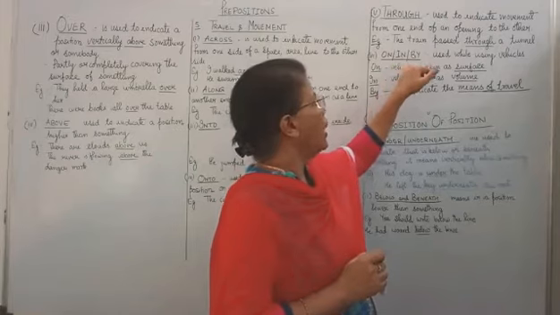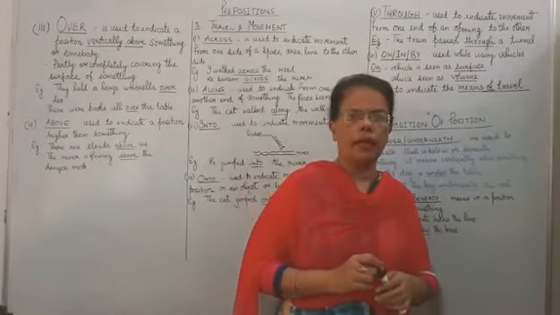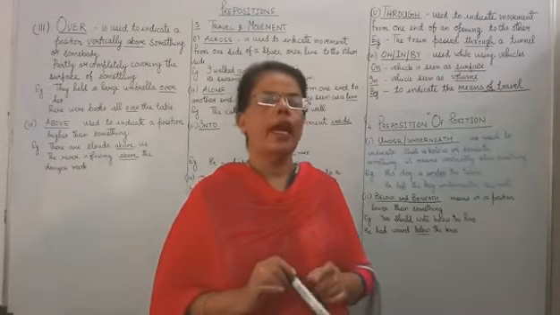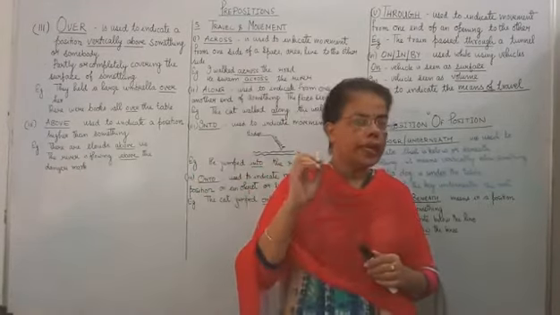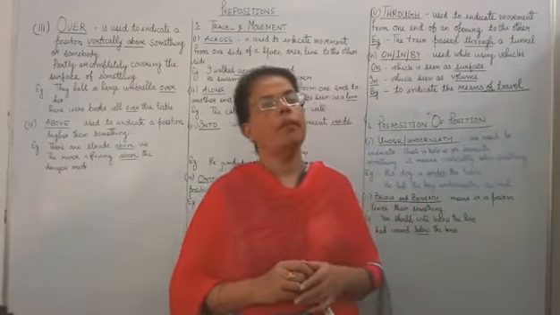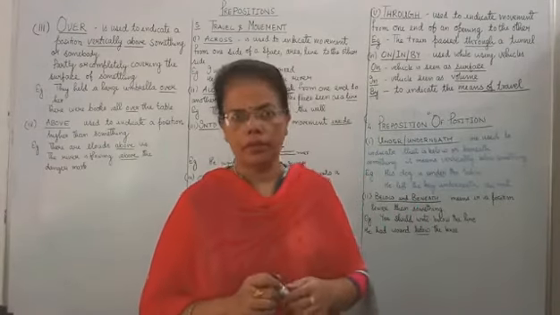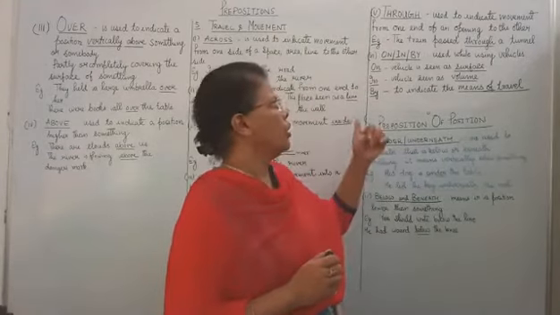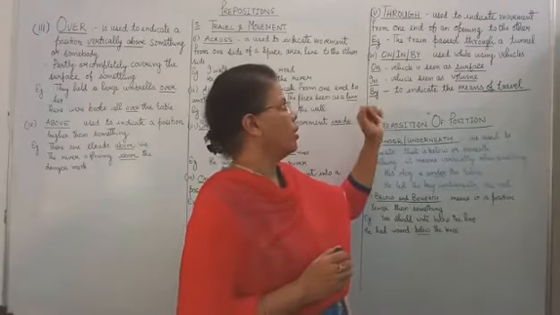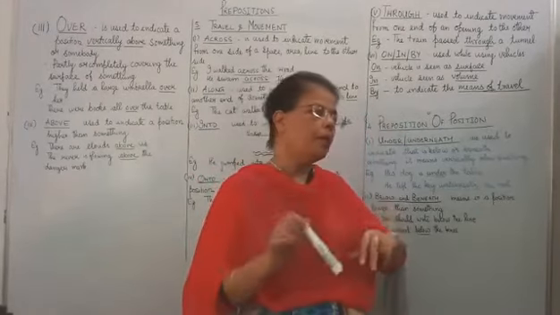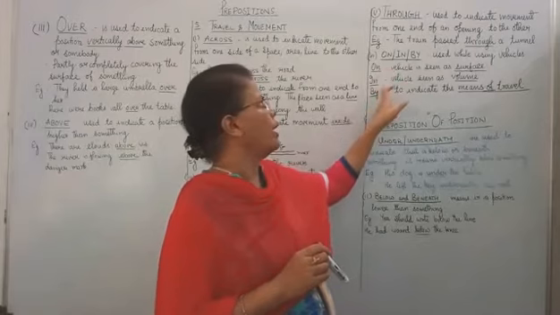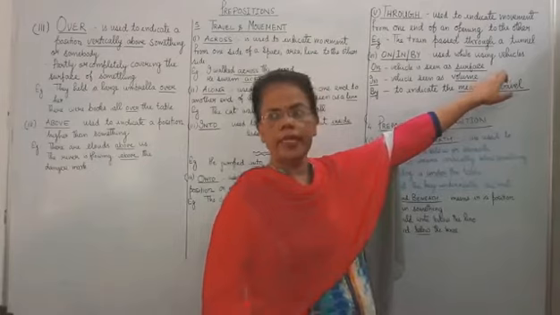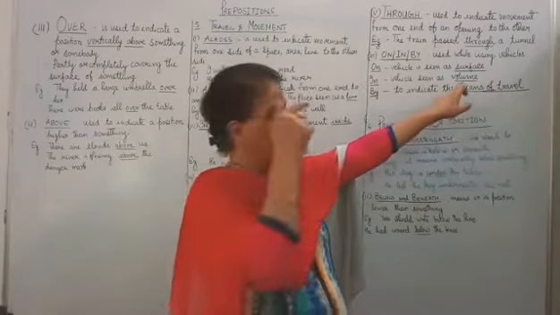Next is on, in, by. This is very important when we are talking about on, in and by. It is used for public or private transport. Here I want to draw your attention regarding on. Whenever you talk about a vehicle, you will use on, in, by. But on is indicating the surface.